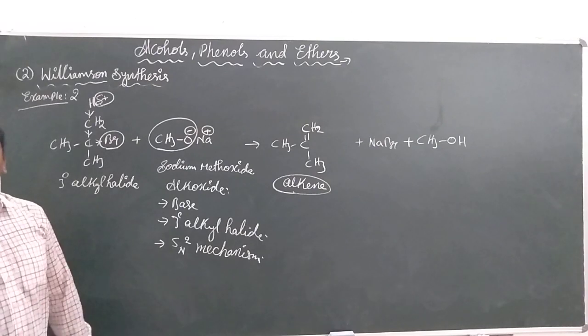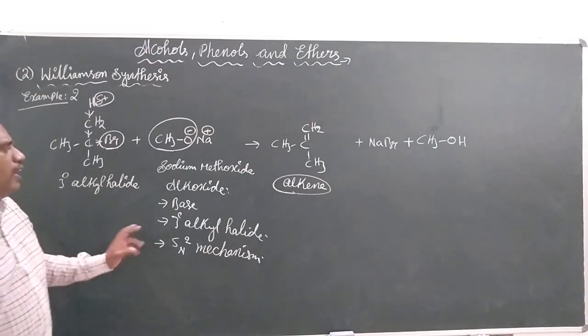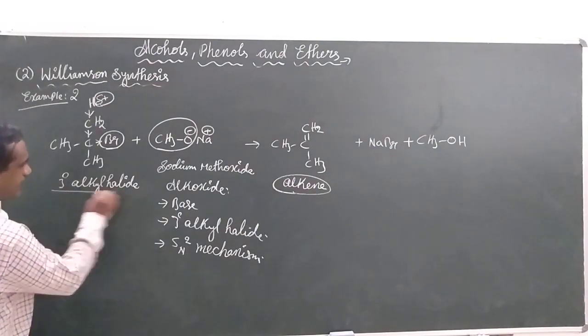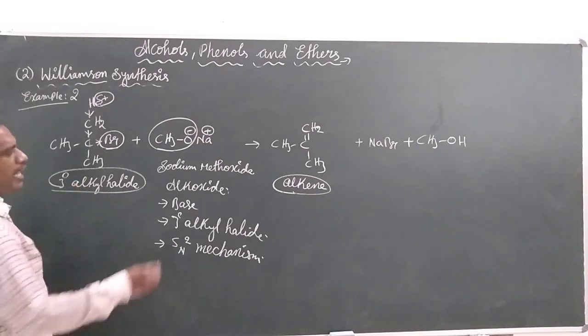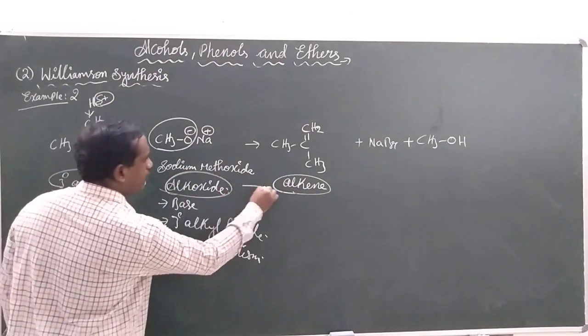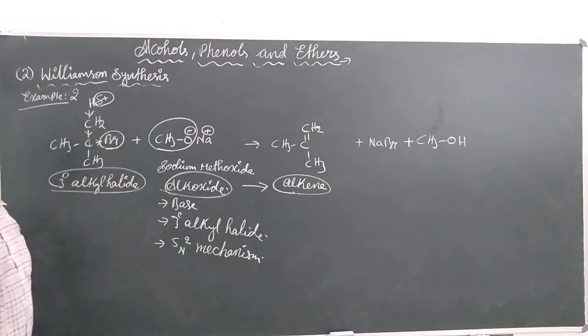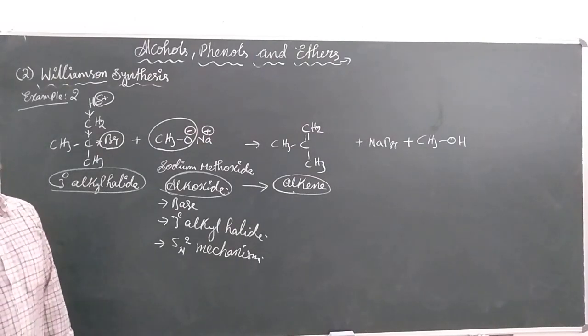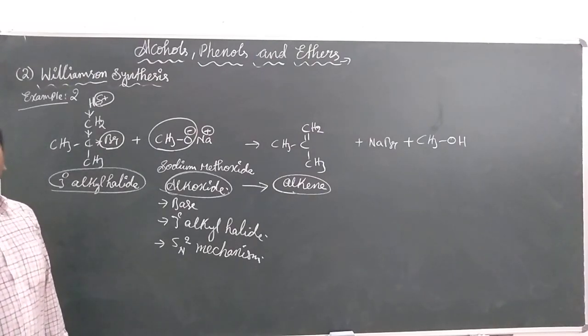So when we have chosen a tertiary alkyl halide and an alkoxide, we will get an alkene instead of an ether. So this is the basic condition.